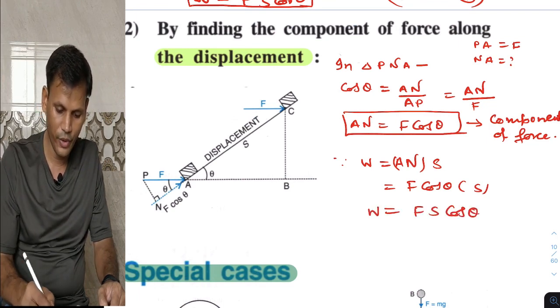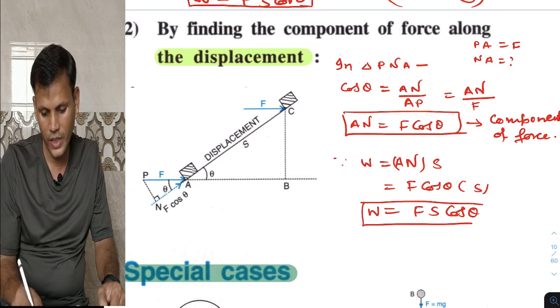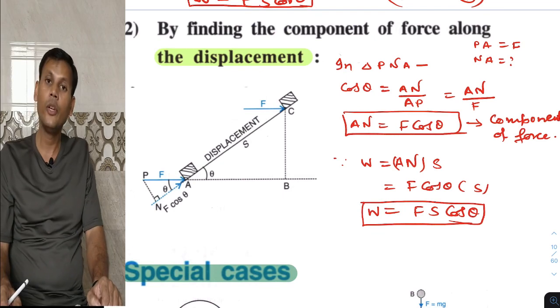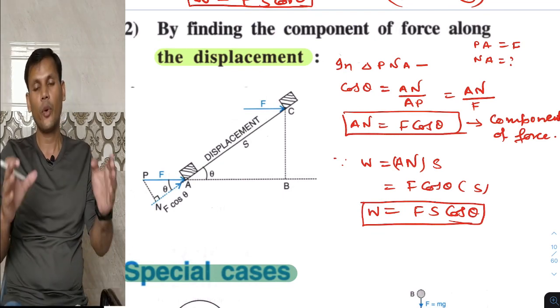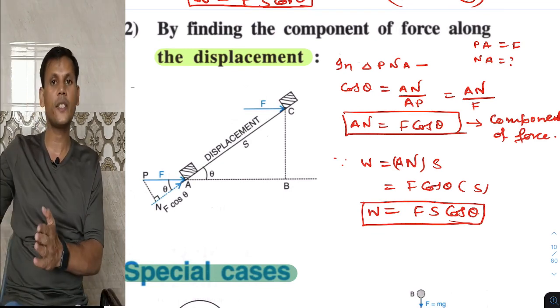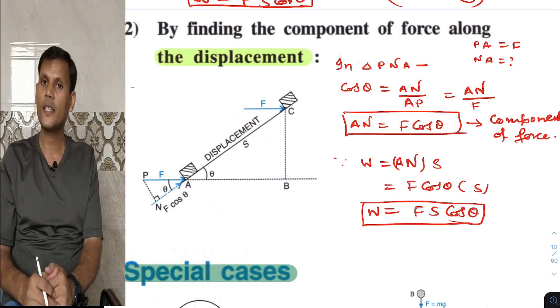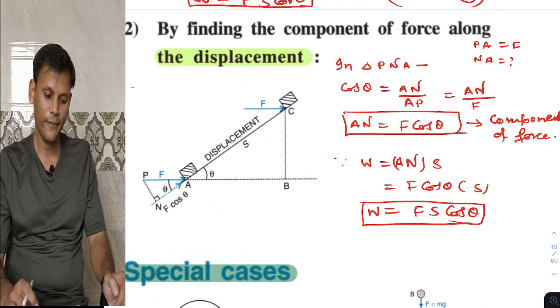It is W. So this is the final expression: W is equal to Fs cos theta. So what we have to remember from now onwards is that work done is Fs cos theta.